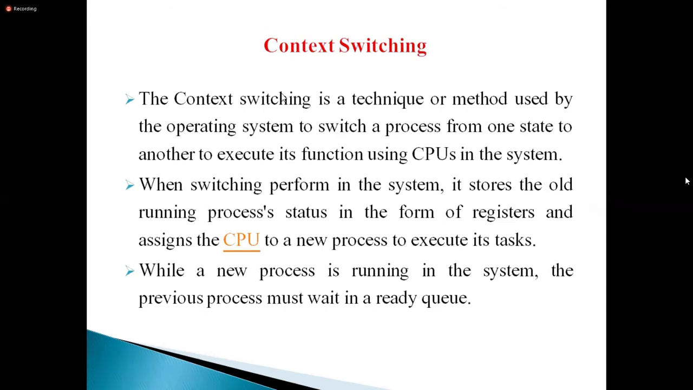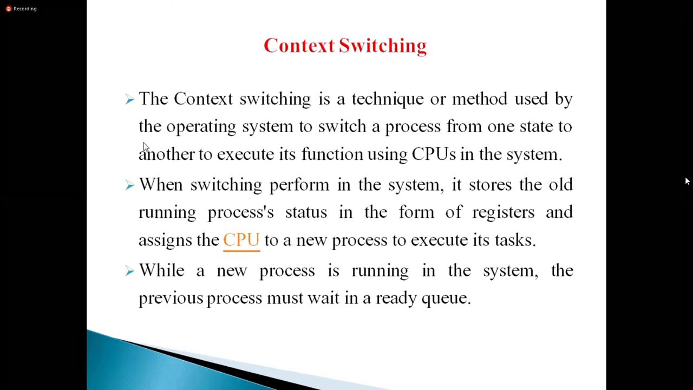See, context switching is a technique or method used by the operating system to switch a process from one state to another state to execute its functioning using the CPU in the system. What is the purpose? Switching a process from one state to another state. Why is it switching? For execution. For execution purposes, it switches from process to process.